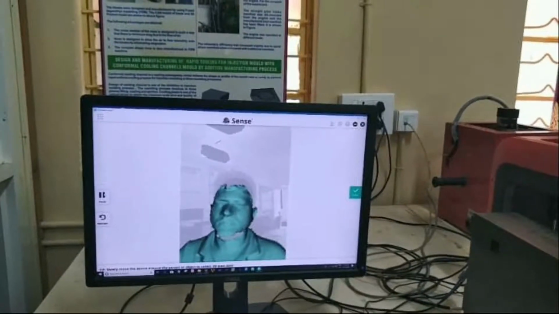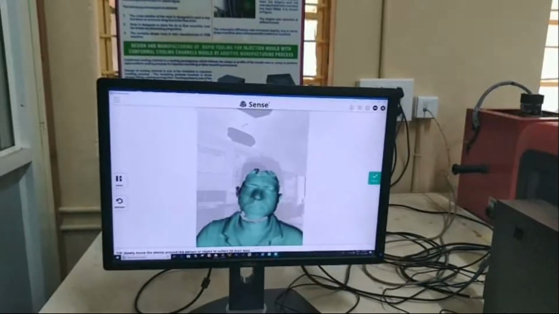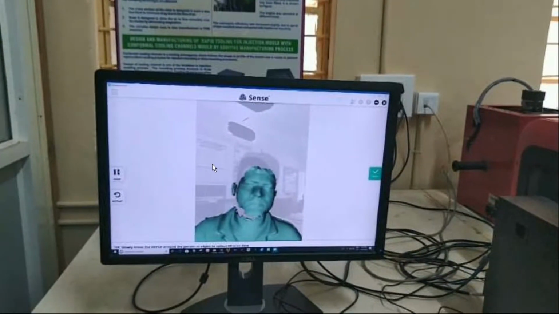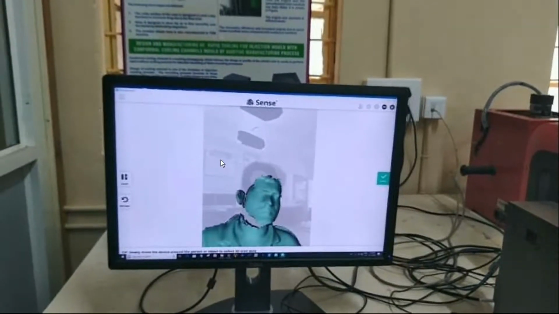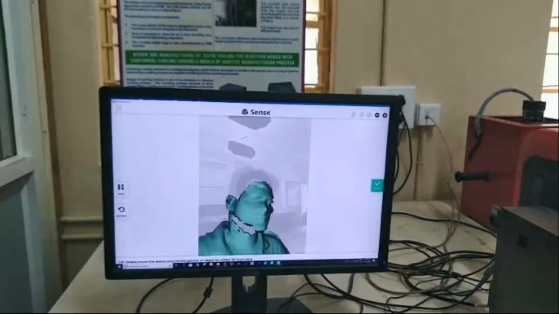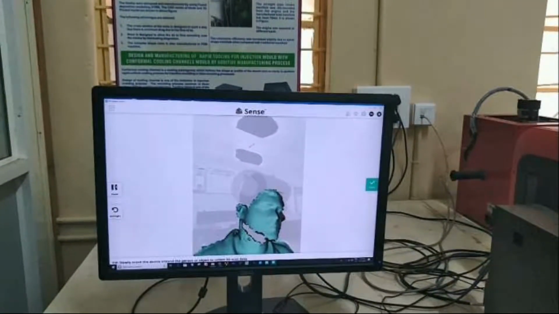The body or object will rotate, and the scanner will be in a stationary condition. You can see here, it is rotating there. And this we can read in our lab only. You can find it there.